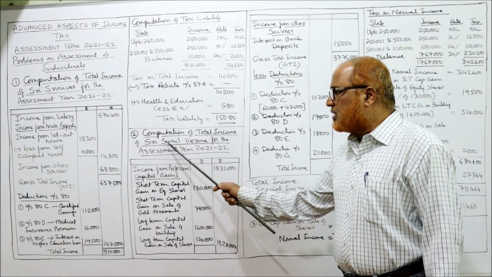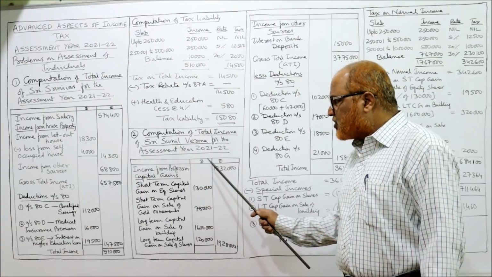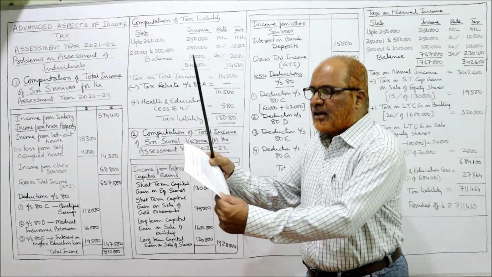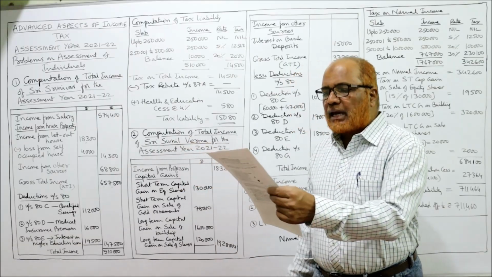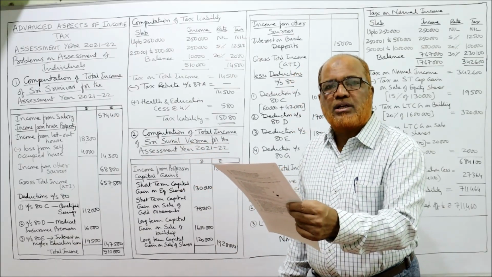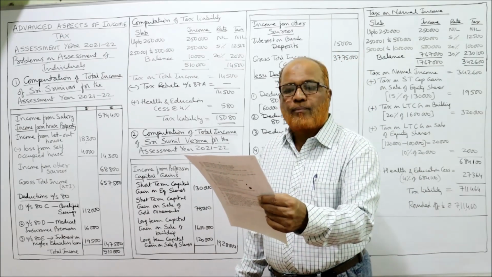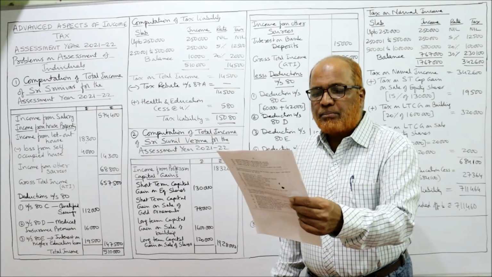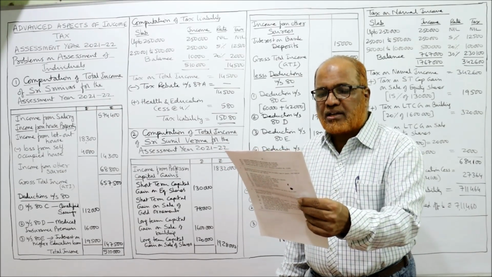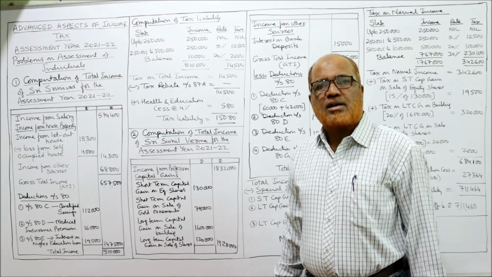Computation of total income of Sri Sunil Varma for the assessment year 21-22. Income from profession 18,32,000 directly given in the problem. No adjustment, nothing. Now, short-term capital gain on sale of equity shares. Short-term capital gain on sale of gold ornaments. Long-term capital gain on sale of building. Long-term capital gain on sale of shares 1,20,000. Here a little bit complications are there.